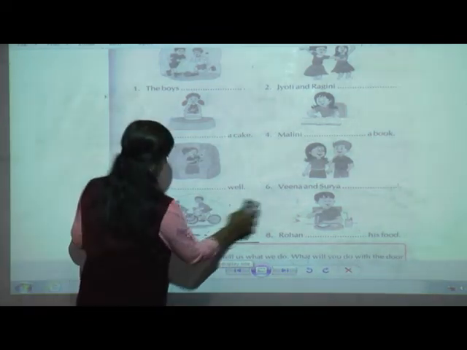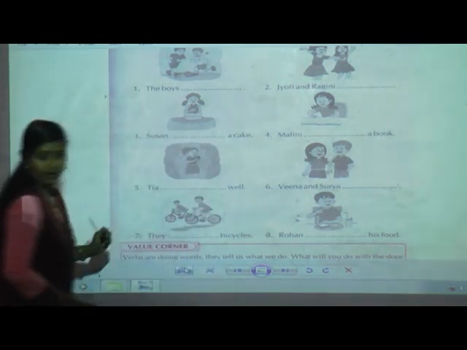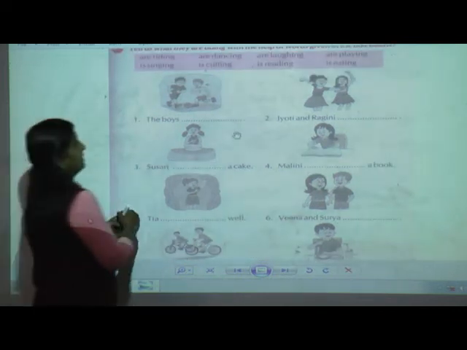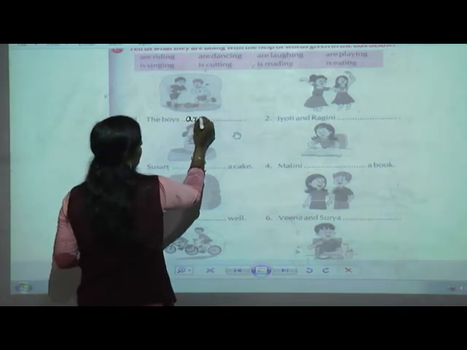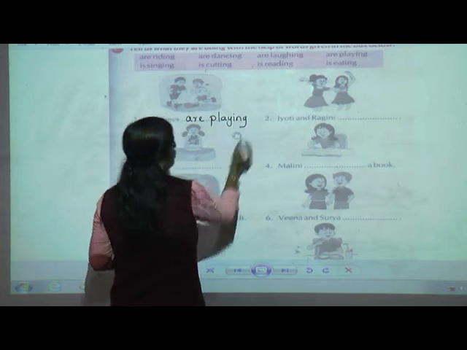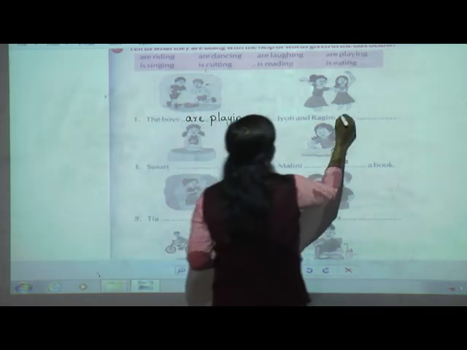That was the boys and Susan. Do you remember that, students? Okay, and the rest of that I gave you as homework. Now with the help of the given words, I'll just give you the answer. The boys, yes, are playing. This I gave you, okay? So this will be right only. Jyoti and Ragini, what are they doing, students? Yes, they are dancing.